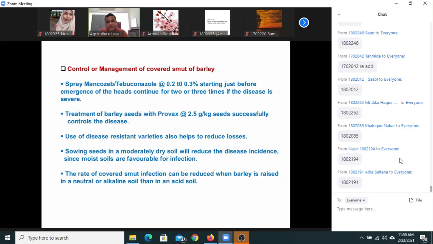Okay. So now the question is, only those areas where wheat blast is a problem, but in the northern part of the country, for example, Panchagarh, Thakurgaon, Dinajpur, Rangpur, and so on in the northern belt, there is no wheat blast infection noticed, and in some other parts of the country. So you can use the other varieties. This was your question?